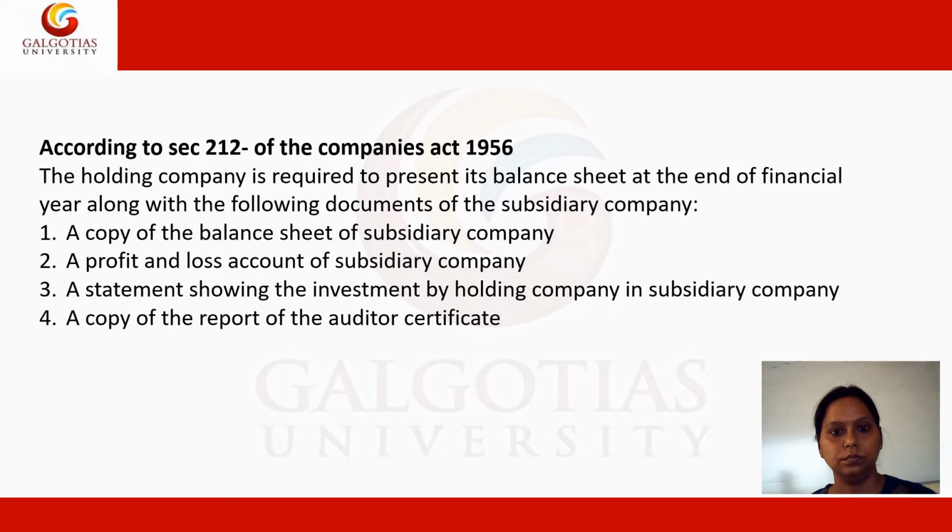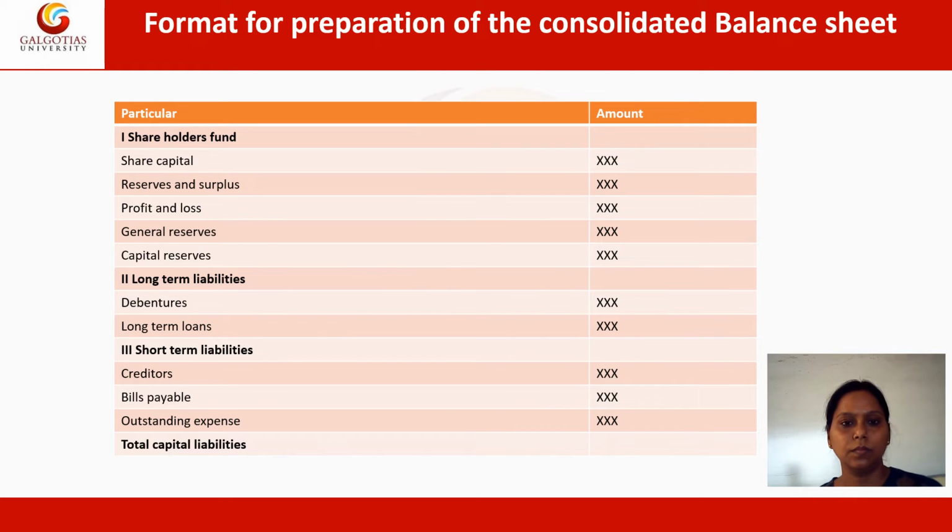Now, the format for preparation of the consolidated balance sheet. We understand that every company is required to prepare the financial statement or balance sheet. So the parent company is also required to prepare the consolidated balance sheet as other companies are.